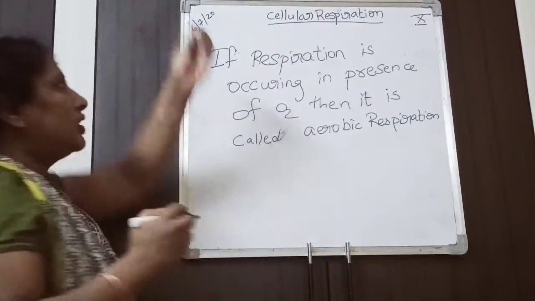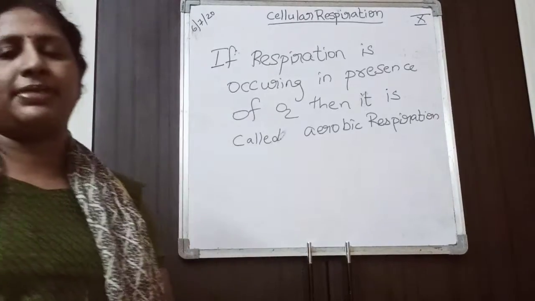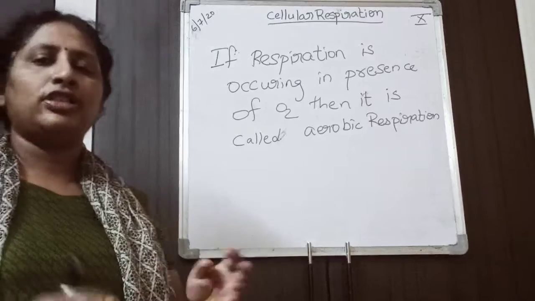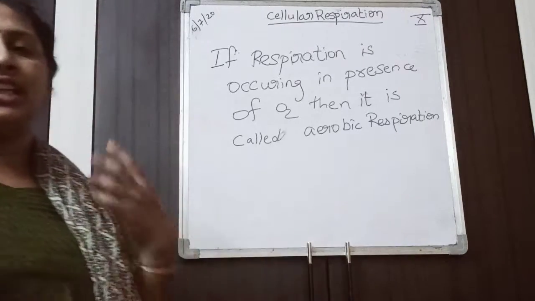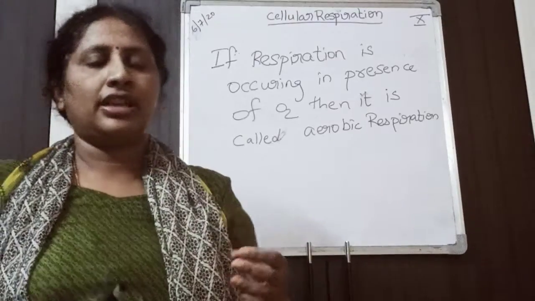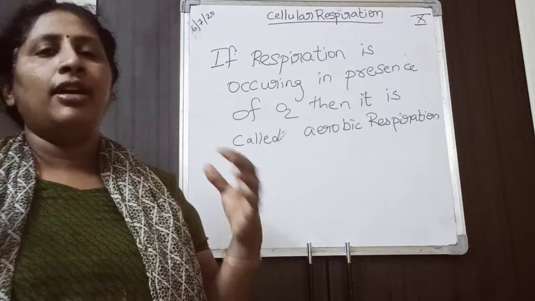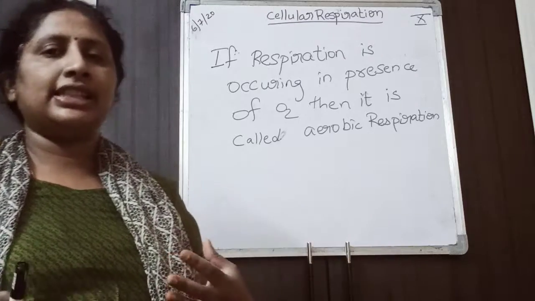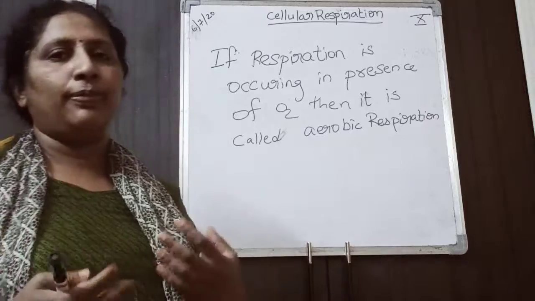So we know that respiration is of two types, aerobic and anaerobic. I am telling that all the cells in the body will like to do aerobic respiration compared to anaerobic. Why are they preferring aerobic respiration?